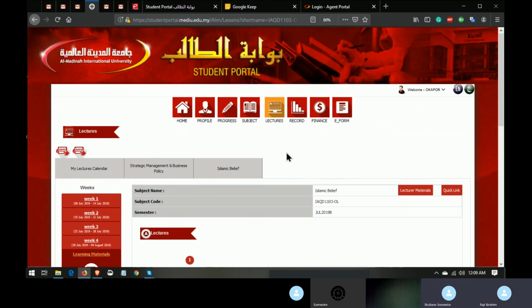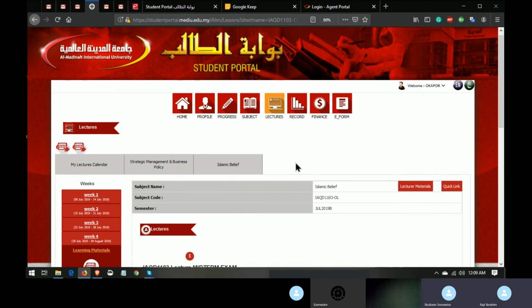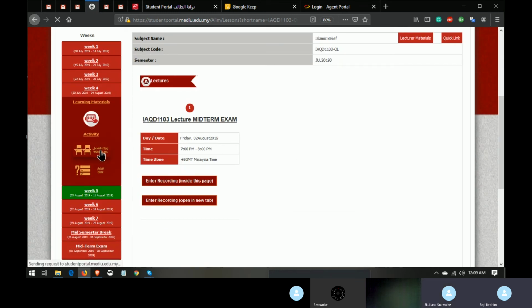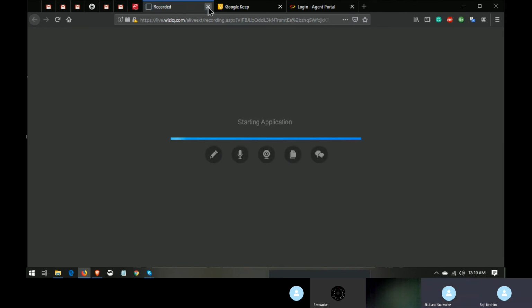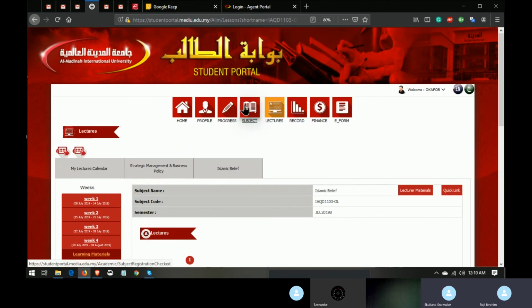The most difficult thing there is just being able to attend the class. Just click on the Whiz, open in a new tab, it will open for you and do whatever you want to do. But always make sure you register with your reference number, so the system will mark you present, else it will mark you absent.